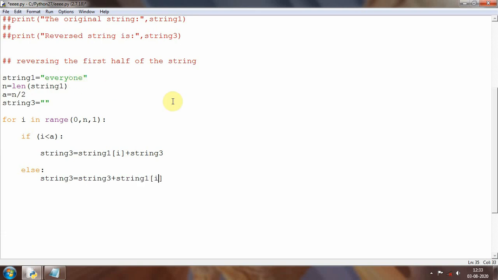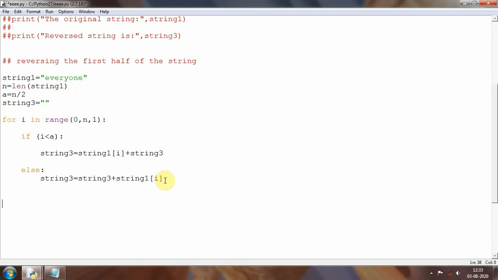So this will put the reversed part first, and then it will just print these elements as they are, because it will be adding the letter at the end of string3. Okay, so then I'm done with this code now.